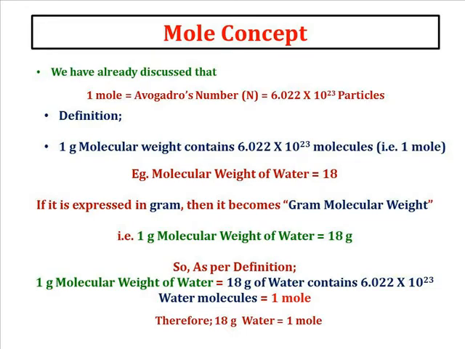So in case of water, 1 gram molecular weight of water will be 18 gram. As per the definition, 1 gram molecular weight contains 6.022 into 10 raised to 23 particles. So 18 gram of water contains 6.022 into 10 raised to 23 molecules of water, that is 1 mole. That is, 18 gram of water contains 1 mole of water molecules.